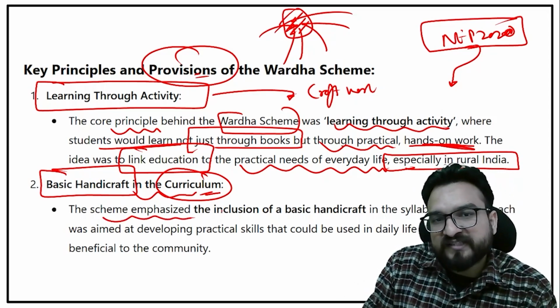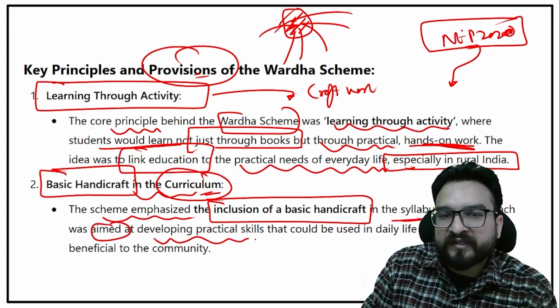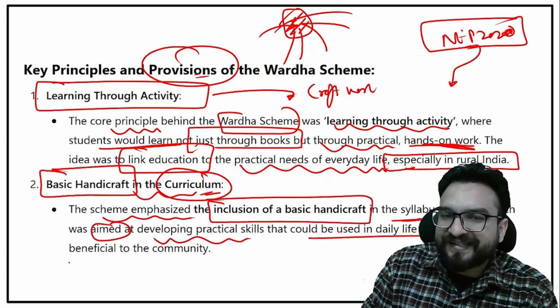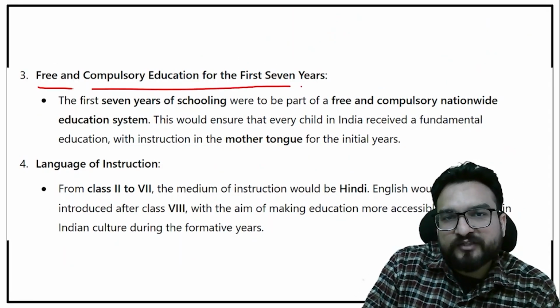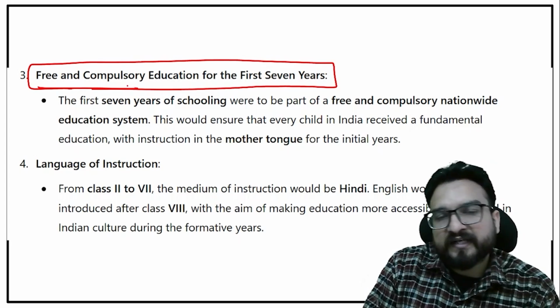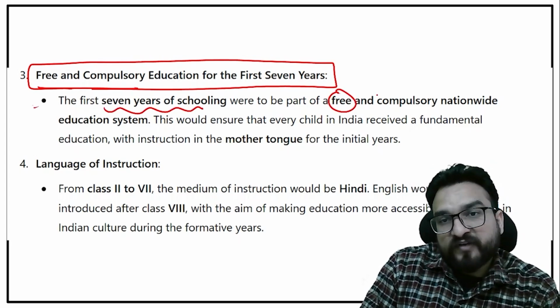So the scheme emphasized the inclusion of basic handicraft in the syllabus. This approach was aimed at developing practical skills that could be used in daily life and would be beneficial to the community. Then you will be seeing free and compulsory education for the first 7 years they recommended. Because over here, very important, the first 7 years of schooling were to be free and compulsory.